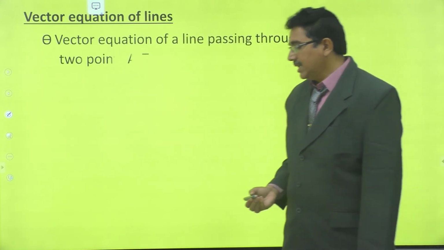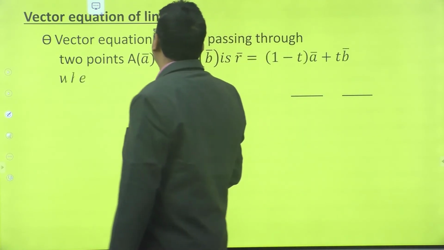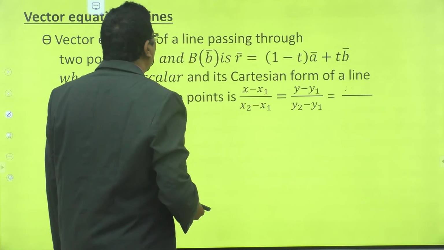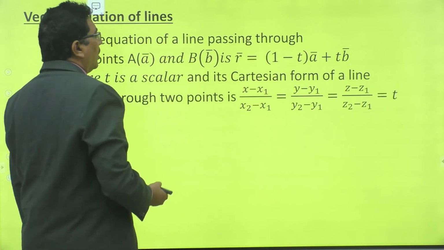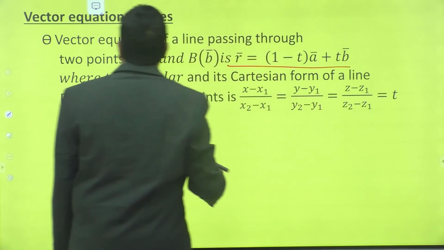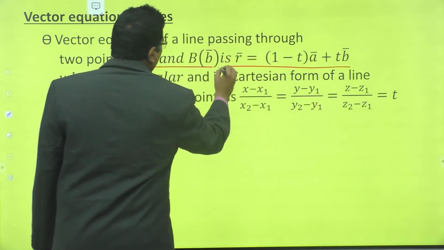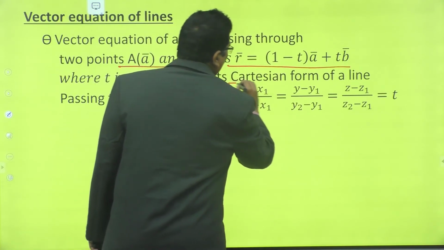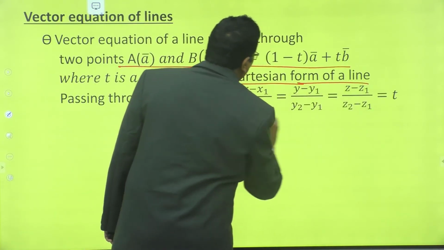This is the vector equation of a line passing through 2 points a bar and b bar, and this is the Cartesian form of a line.